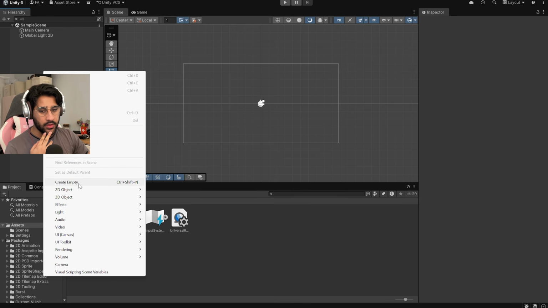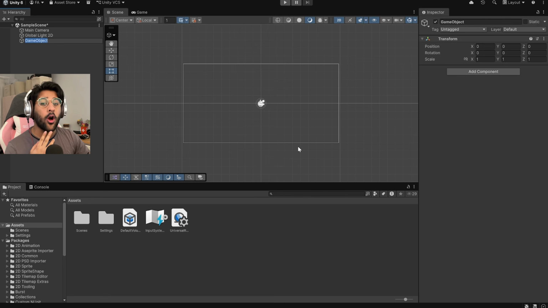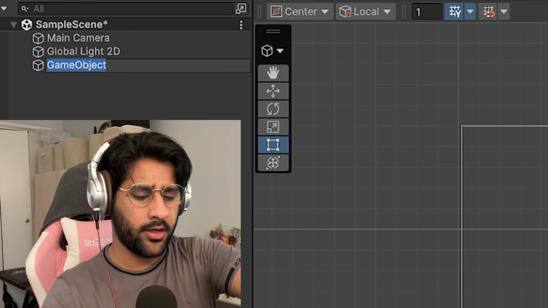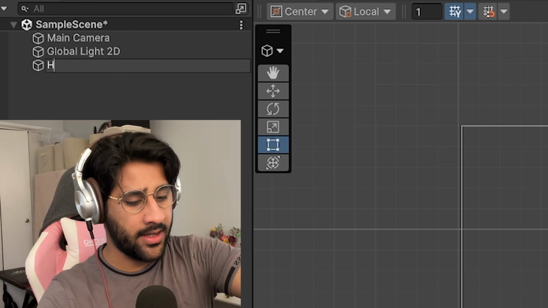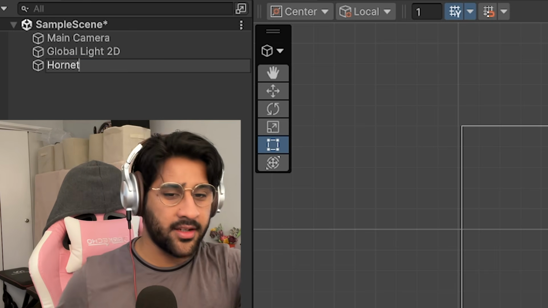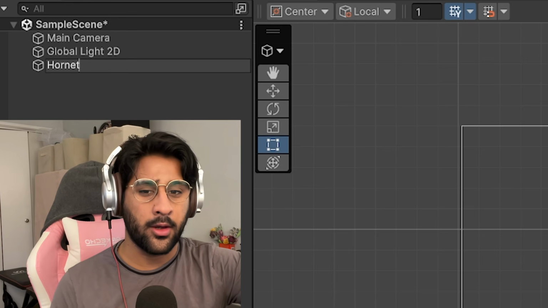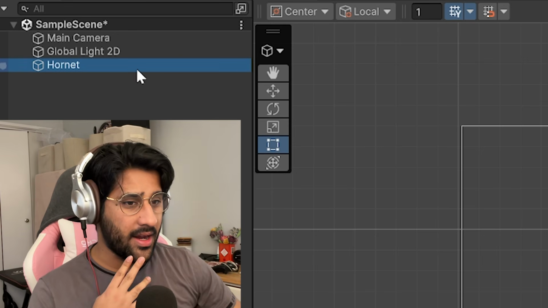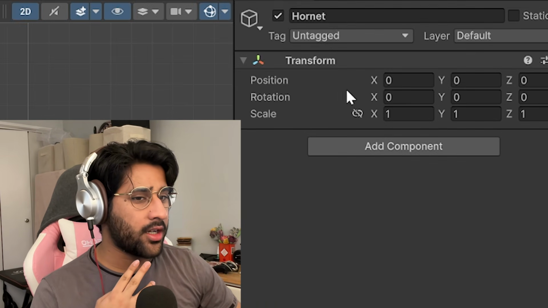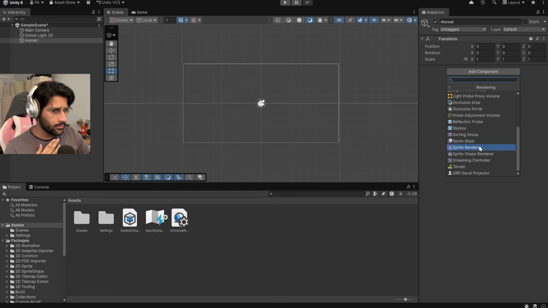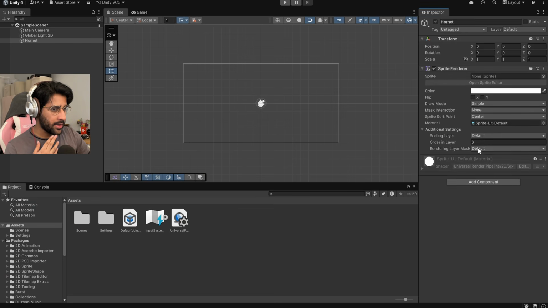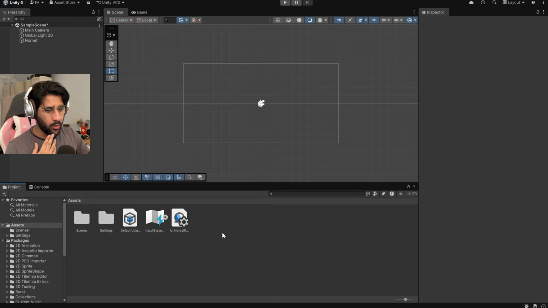So how you do it is you create empty. Hornet is hollow right now. I'm gonna call her Hornet. Please do not send a cease and desist to me and copyright strike my whole life. Okay, we got Hornet now. But now we gotta add a component to Hornet, I believe. I think we need a sprite renderer now, and then we need the Hornet sprite.